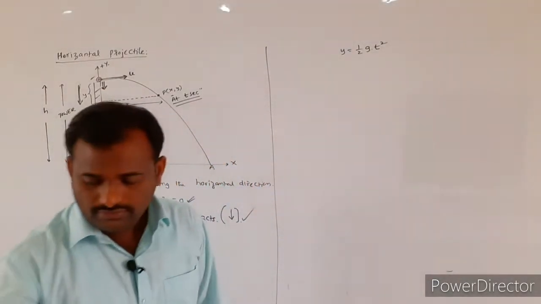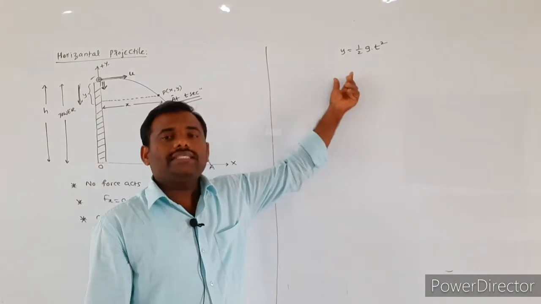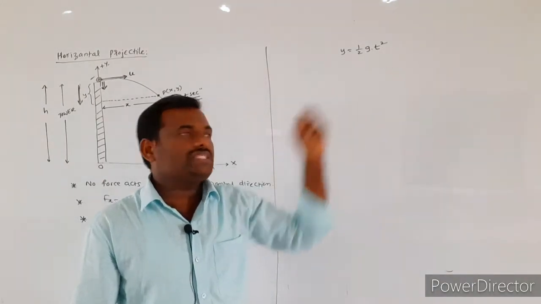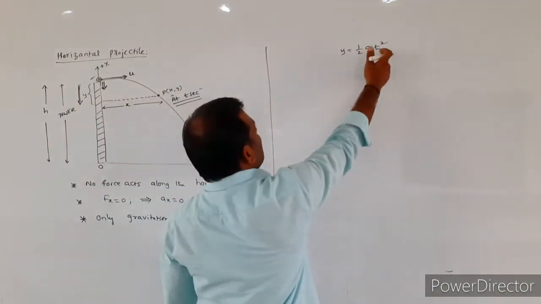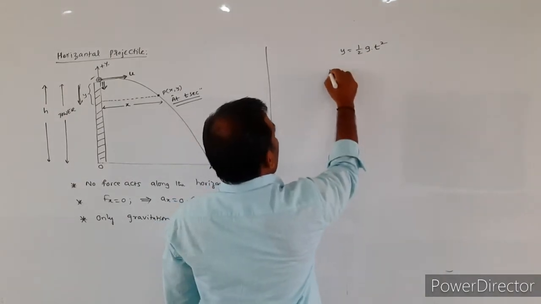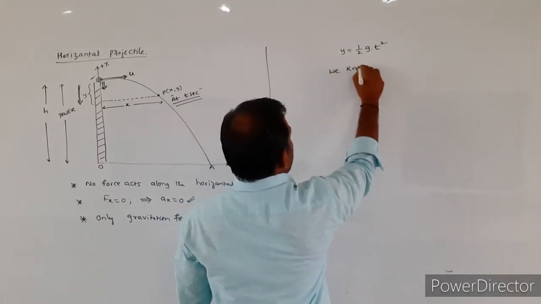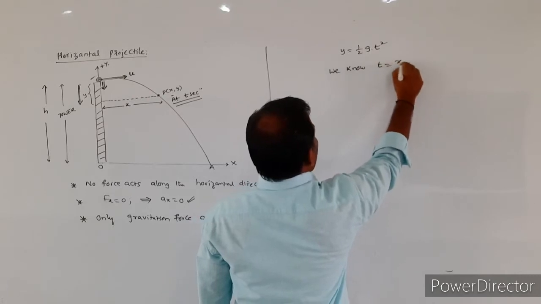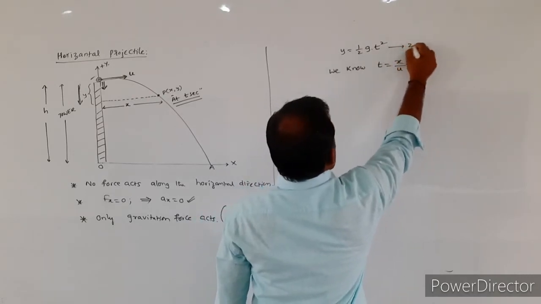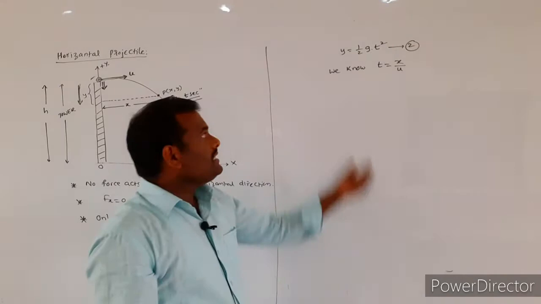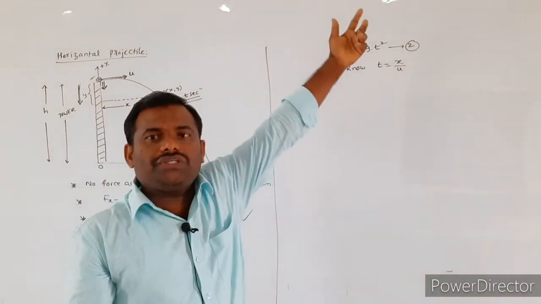Now, y is equal to half into g into t square. Already you got the t value. We know t is equal to x by u. Substitute the value of t in equation number 2.